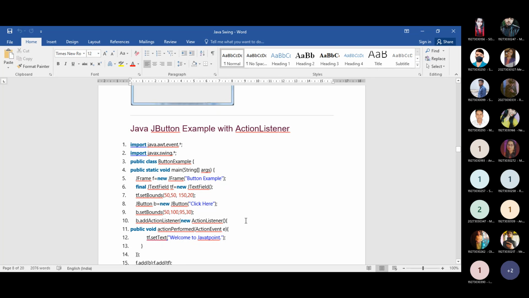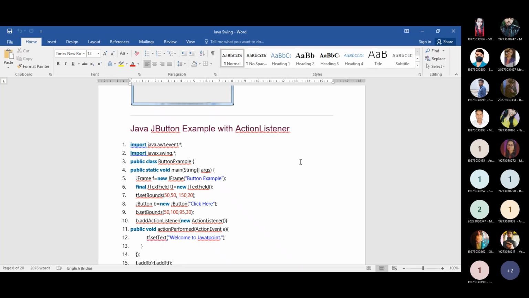It is the most important part in Java programming: whenever you are designing any GUI and that GUI performs some sort of dynamic action, then definitely it will be more interesting for all of you. So in the next class, we will provide you the concept of action listener. For now, just go for the basic concept of GUI, the graphical user interface, and how you can create GUI using Swing.